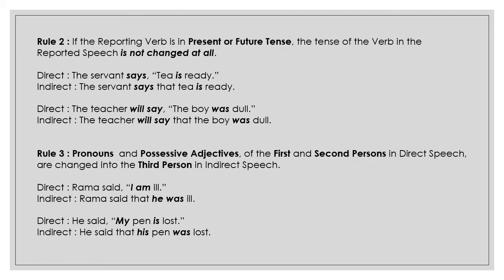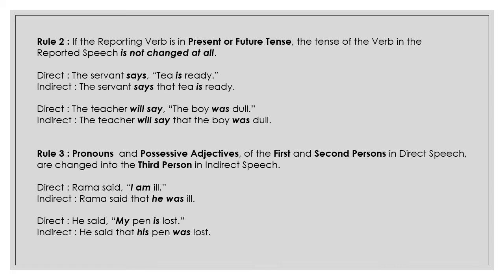Rule number 2. If the reporting verb is in present or future tense, the tense of the verb in the reported speech is not changed at all. For example, direct speech: The servant says, "Tea is ready." Indirect speech: The servant says that tea is ready.